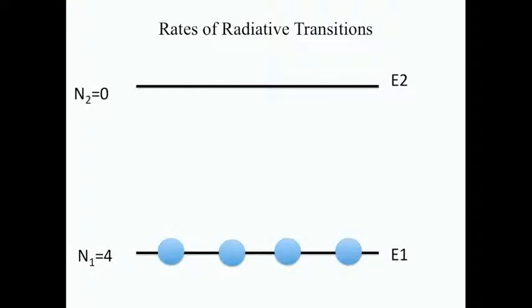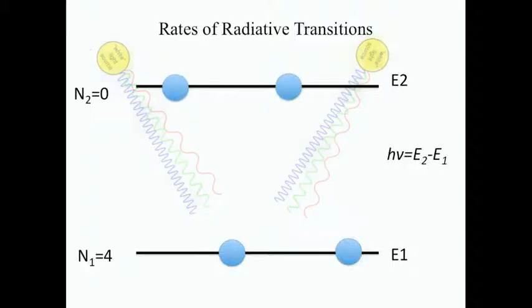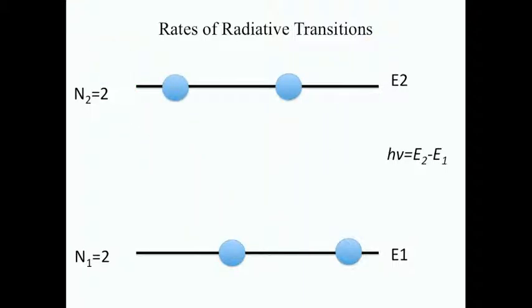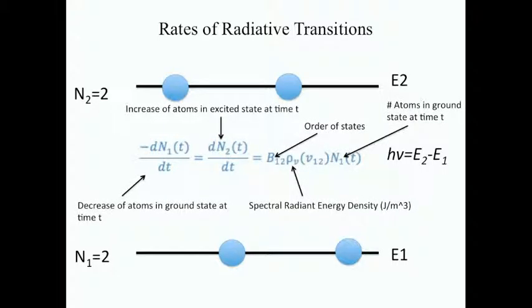To describe these rates, first energy levels are assumed to be quantized, and we'll imagine shining light on some amount of atoms with a two non-degenerate energy level system. If we expose all of the atoms in the sample to electromagnetic radiation at a specific frequency, some of them will absorb light and make a transition to the higher energy state. The spectral radiant energy density per frequency of light that excites these molecules is proportional to the rate of excitation from the ground state to the excited state, and is also proportional to the number of atoms within the ground state at a certain time.